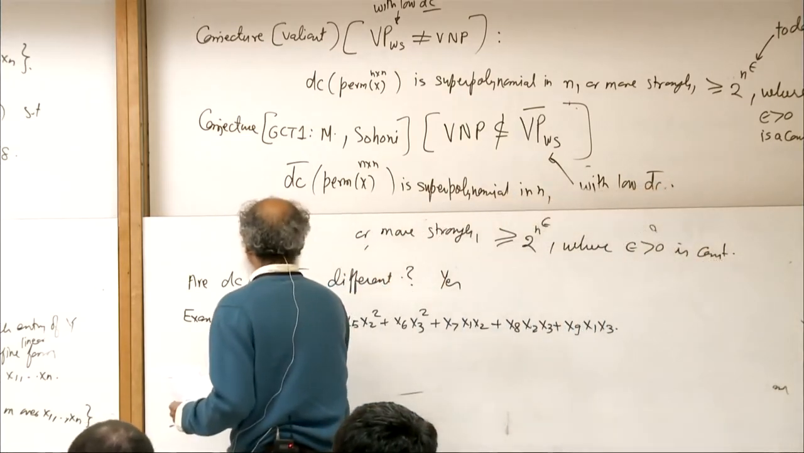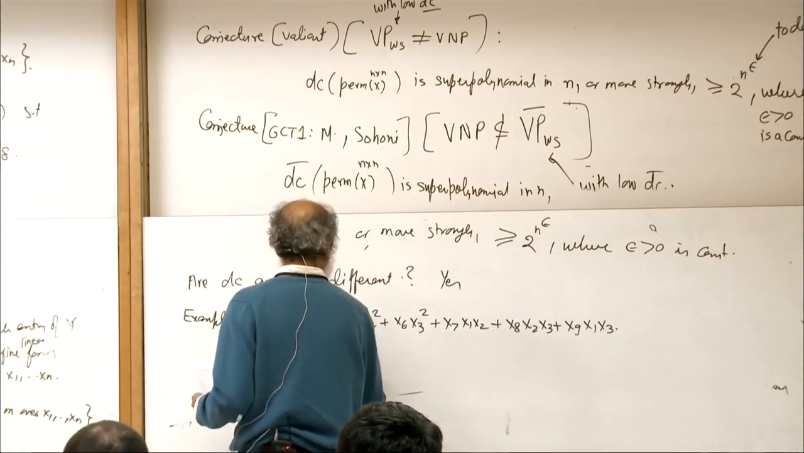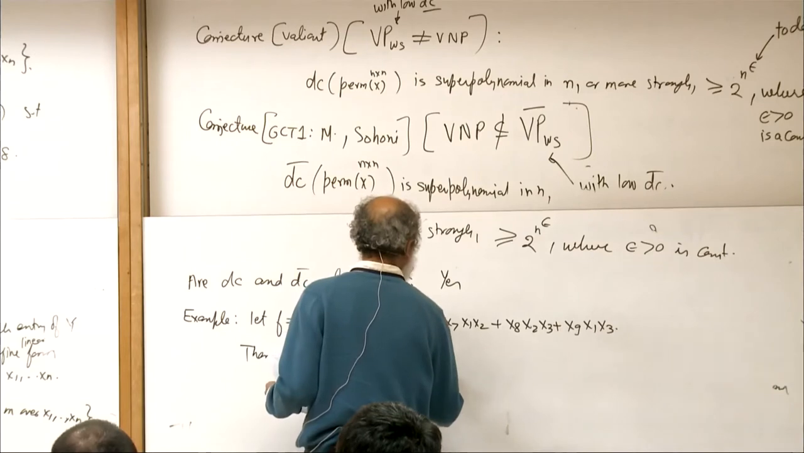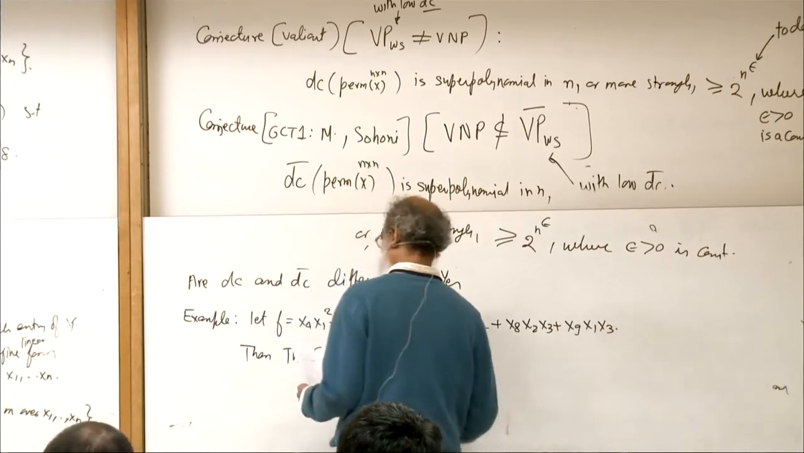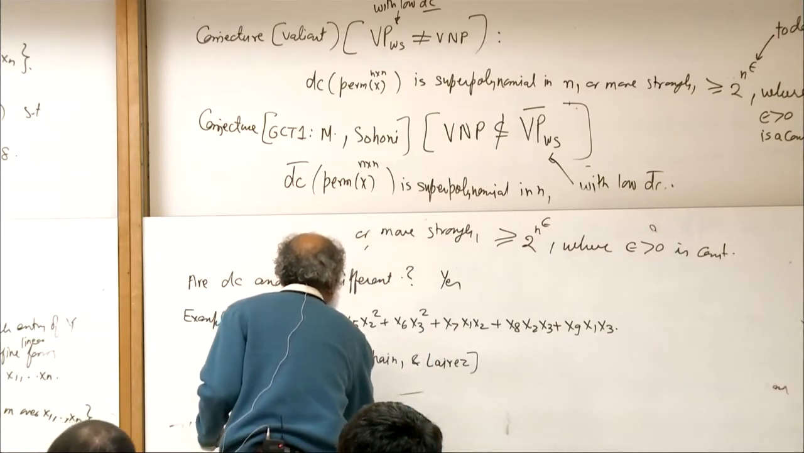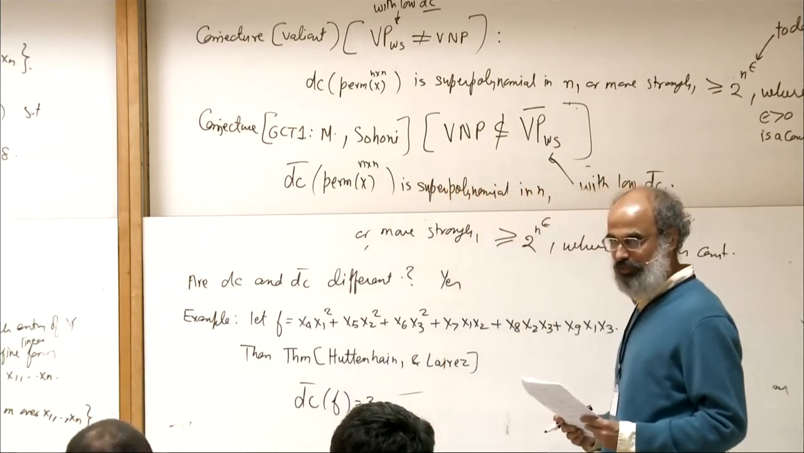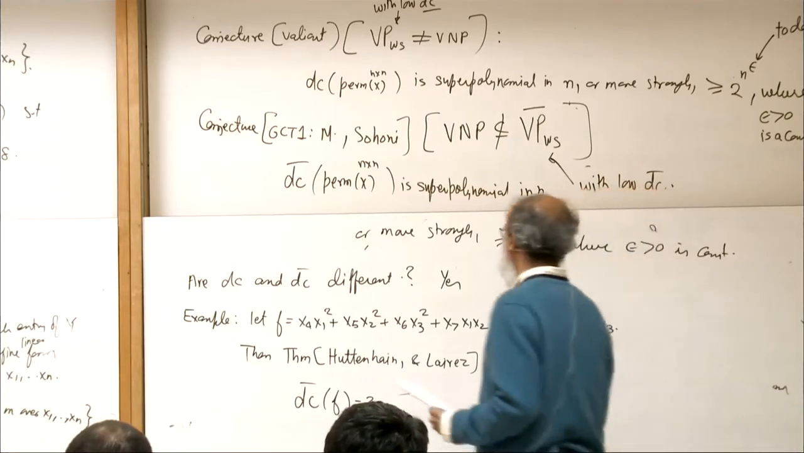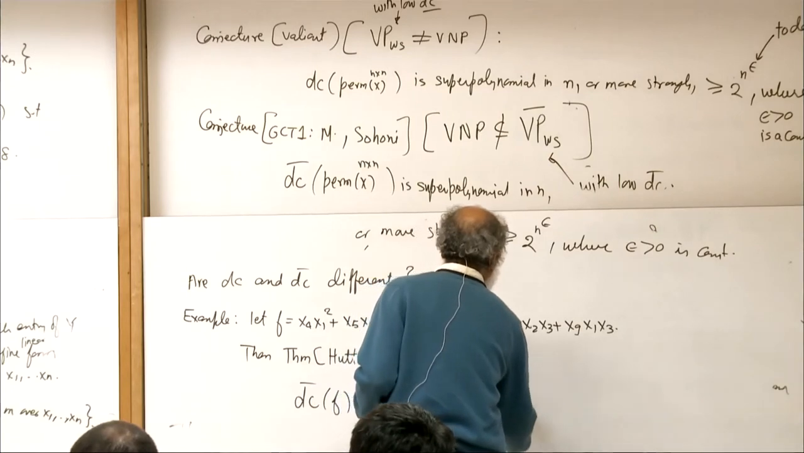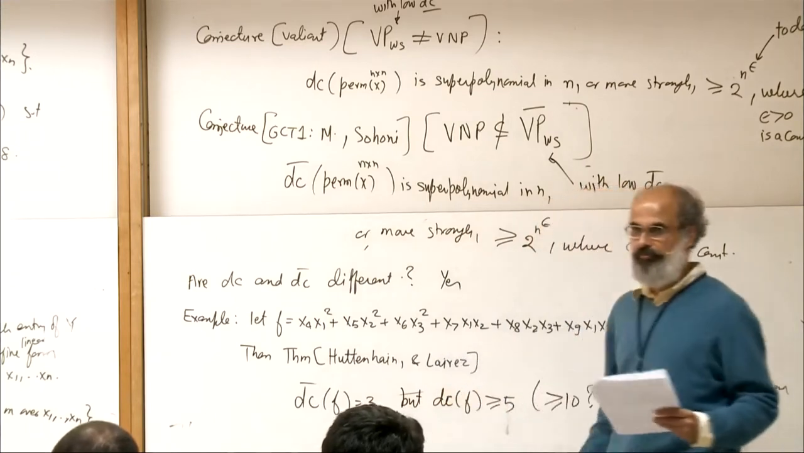Then, and it's actually a theorem, okay? It's a non-trivial theorem by Hattenheim and Laris, that the DC bar of f is 3, okay? It can be approximated infinitesimally closely by symbolic determinants of size 3, but DC of f is greater than or equal to 5 at least, but it could be much more than 10 also. Okay?